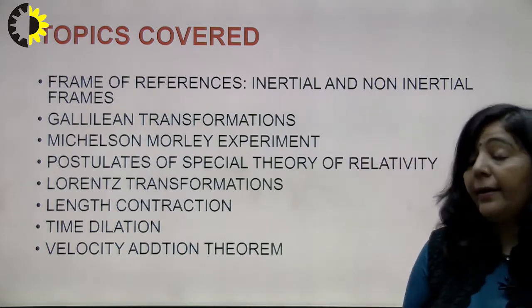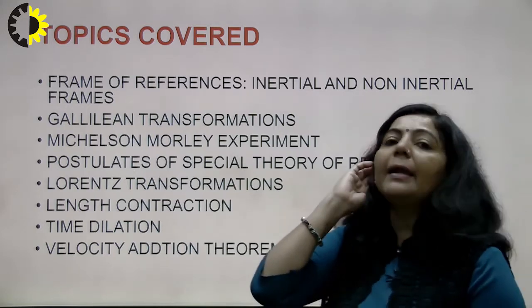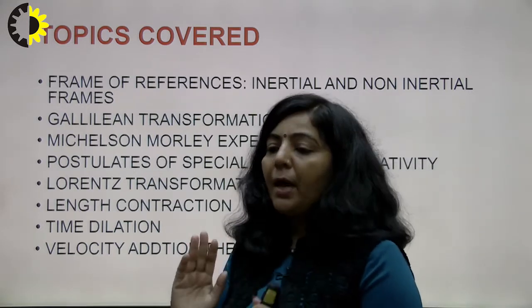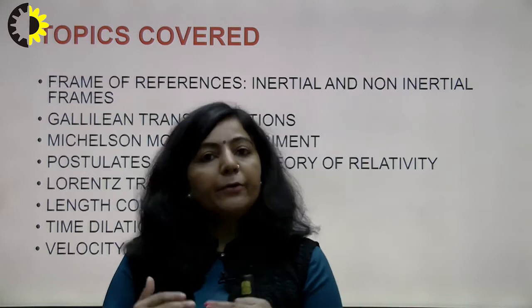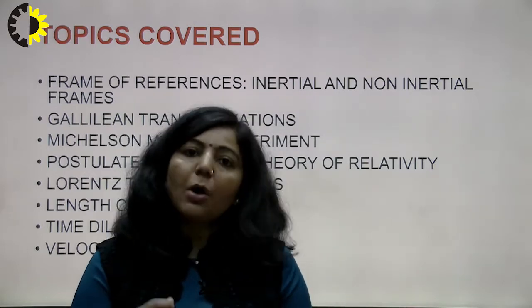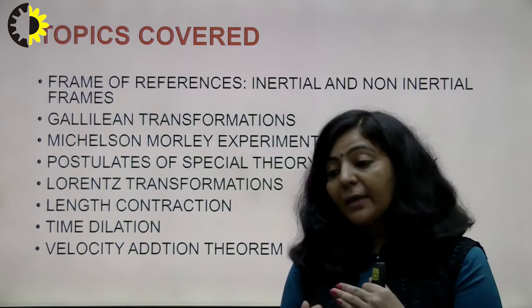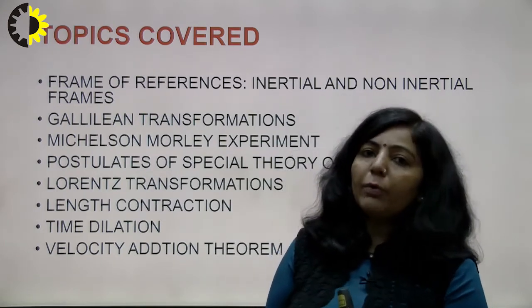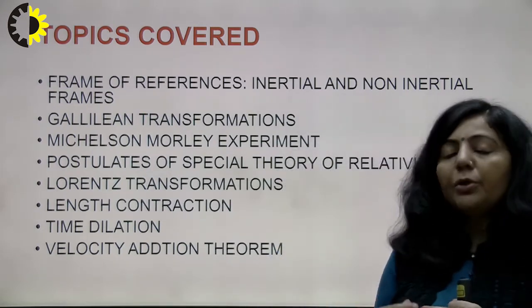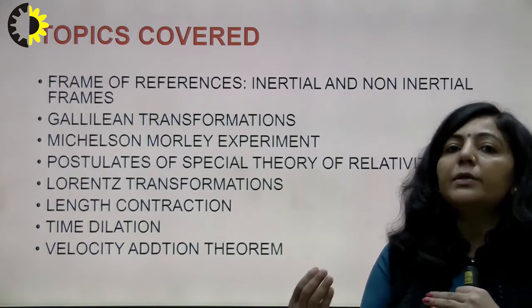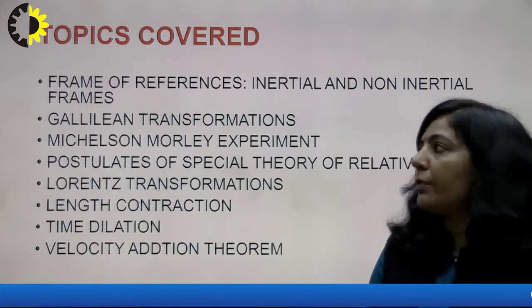The Galilean transformation equations basically convert the coordinates of one frame into the coordinates of another frame. It means there will be a transformation of coordinates from one frame to another frame.